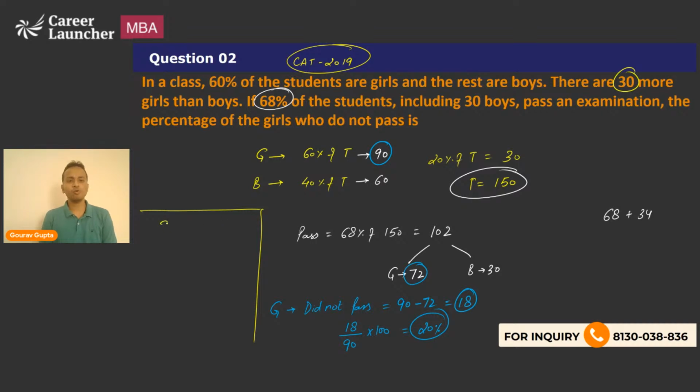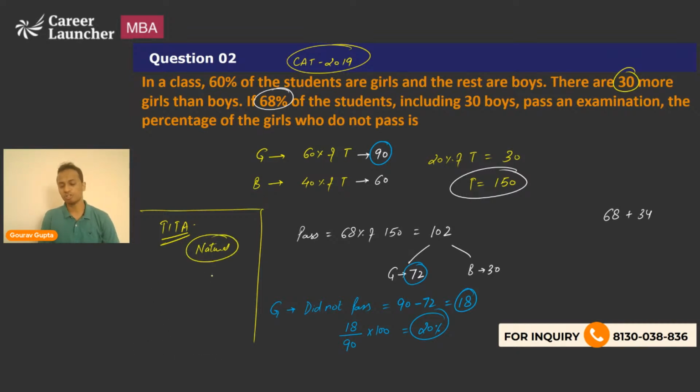Now, whenever you have a TITA type question wherein you will have to type in your answer, options are not given, the answer that you are typing is always a natural number, right? It will never be in decimals. So if you would have taken 150 as the denominator, 18 upon 150 into 100, this value would come out to be, no, this is not in decimals, this is also 12. Okay, that's fine, but this is a small hint for you.